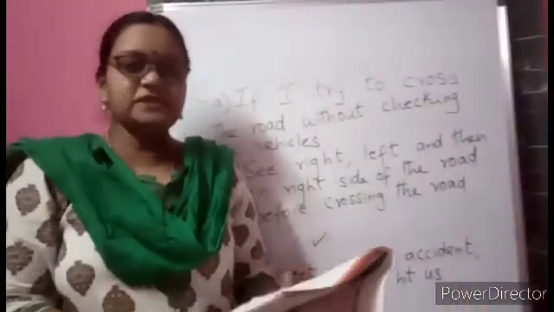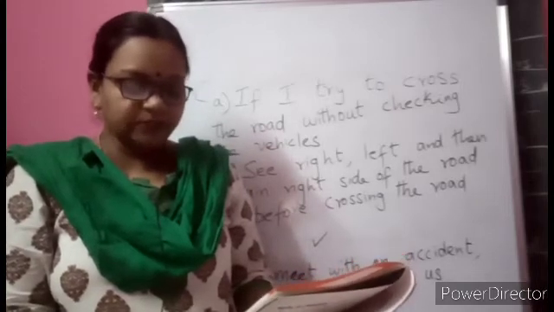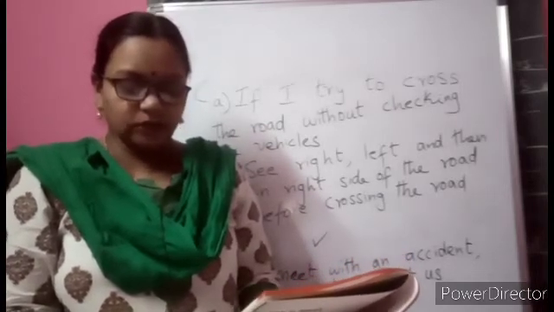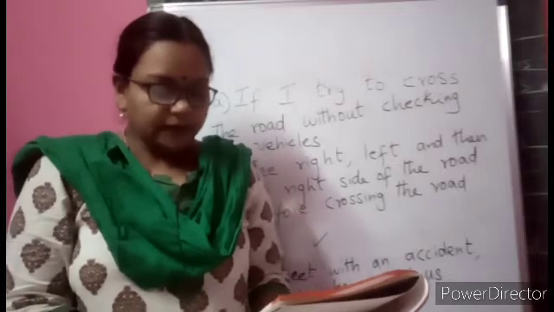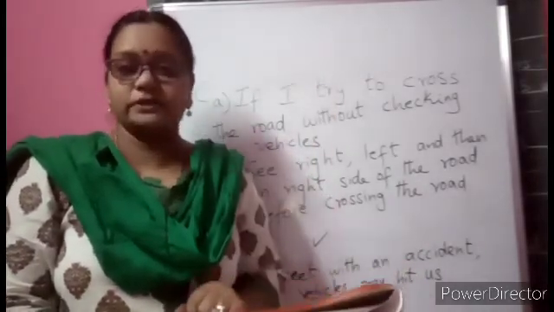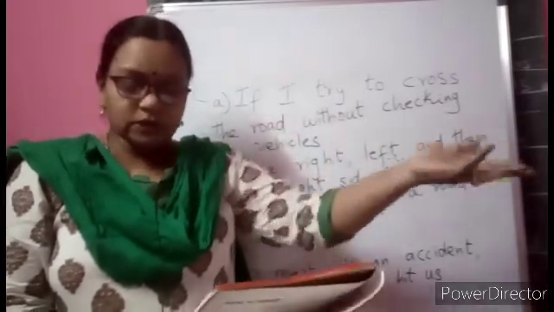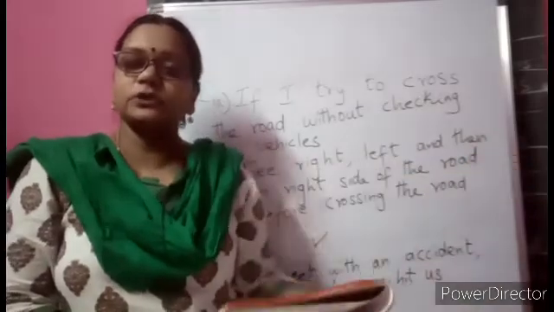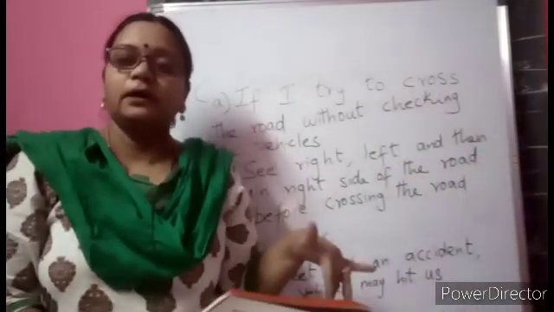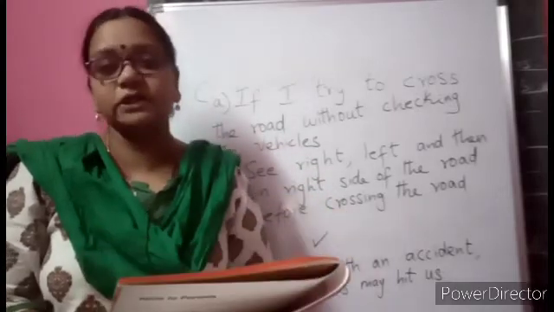We'll see the C question. It is raining and you want to take shelter beneath a tree on the other side of the road. There are three cars coming at some distance. How can you have an accident? So it is raining and you want to cross the road. Why? Because there is a tree on the other side, so that you can take rest under the tree, you are thinking. How can you have an accident, children?